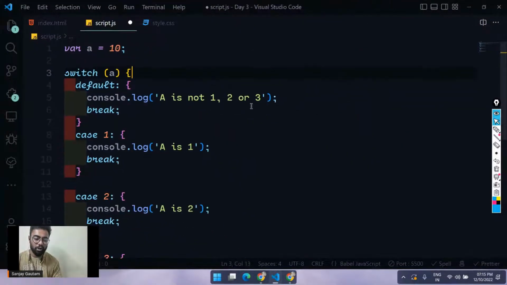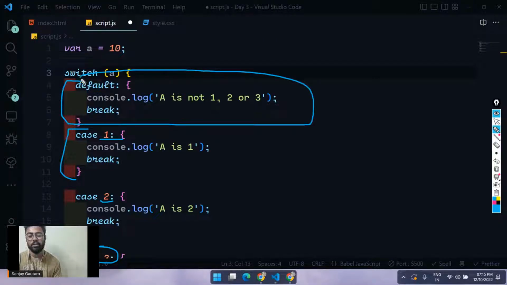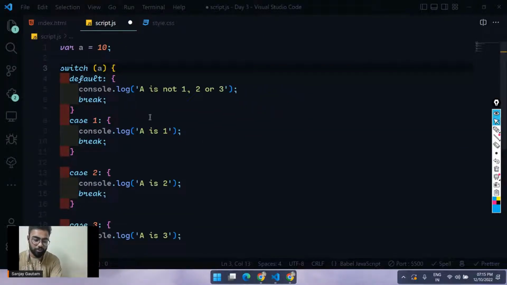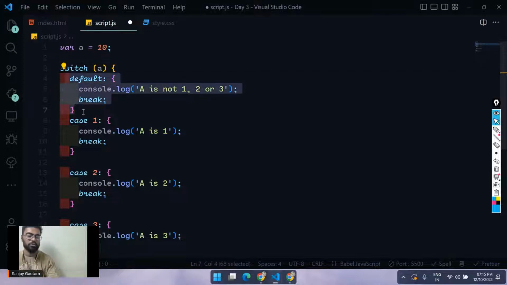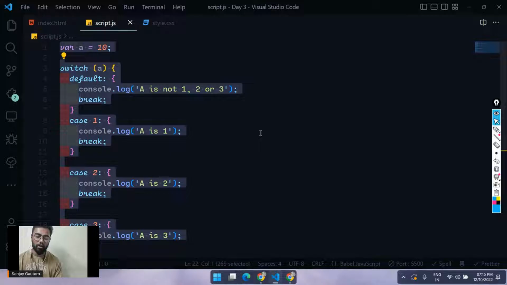So actually the default is nothing. If none of the conditions is true, so if a is not equal to 1, neither is it equal to 2 or 3, in that case whatever you have in this default is going to get executed. That's all. So right now the value of a is 10. So none of the conditions is true here, so whatever you have in the default is actually going to get executed. Okay, so that's all about the default. I hope this doubt is clear to you.